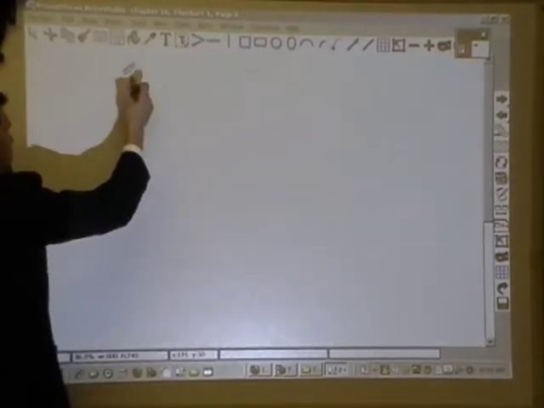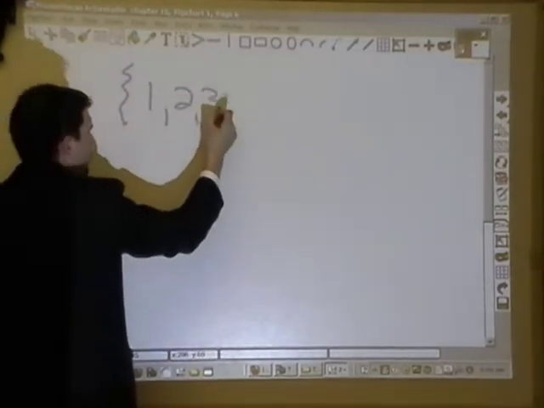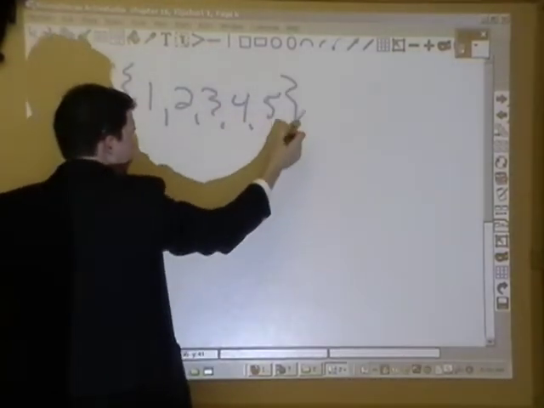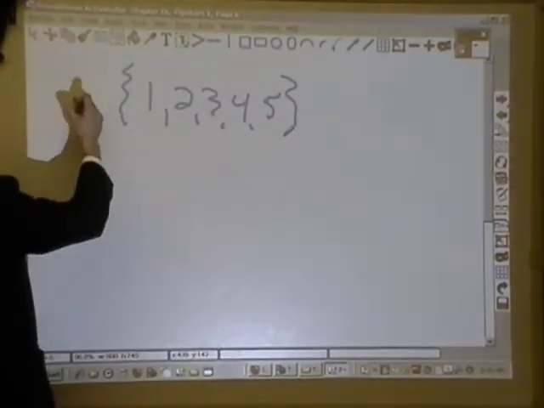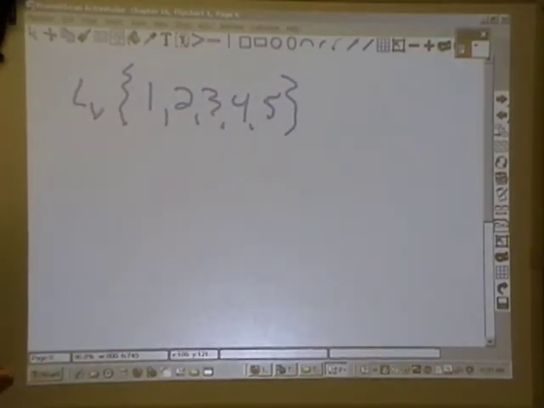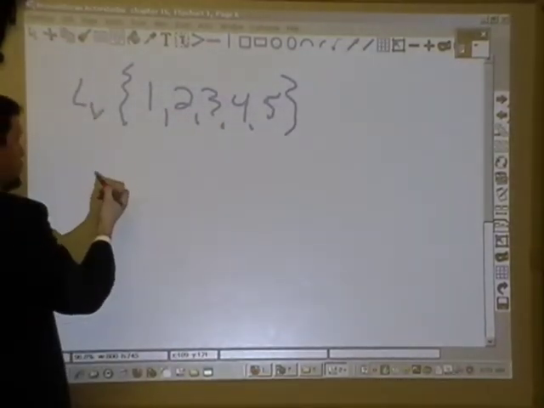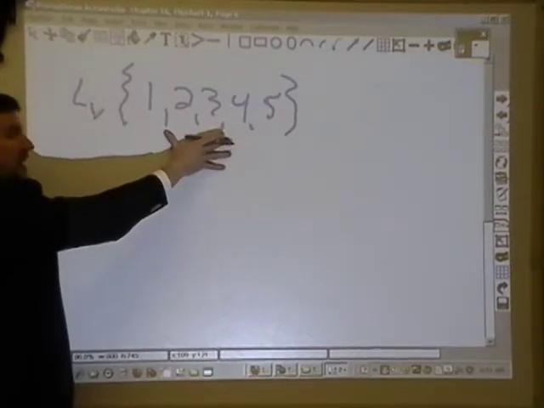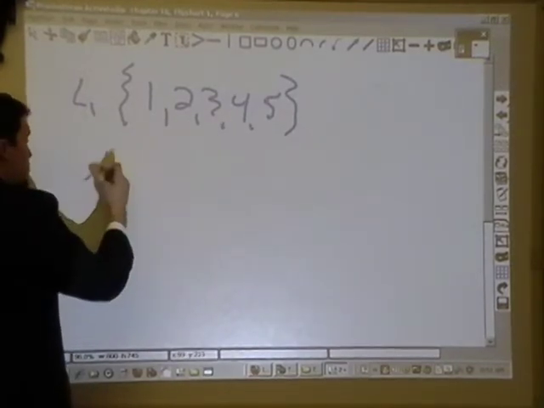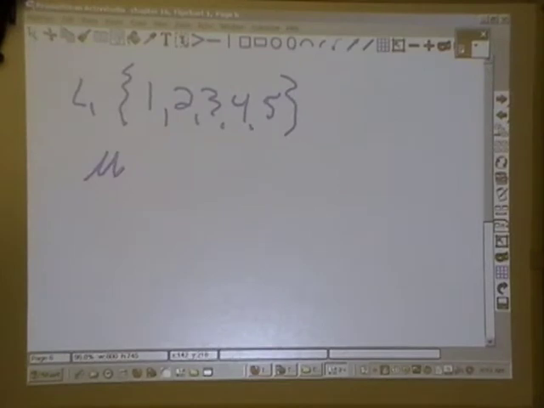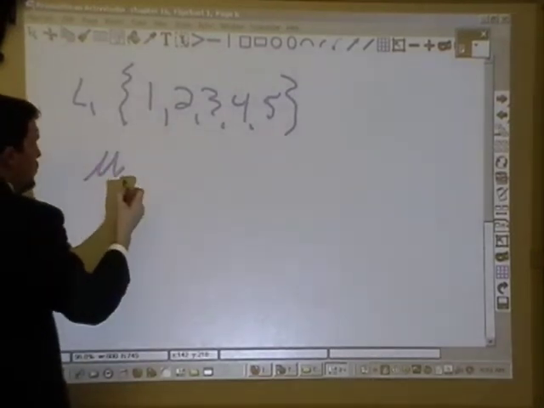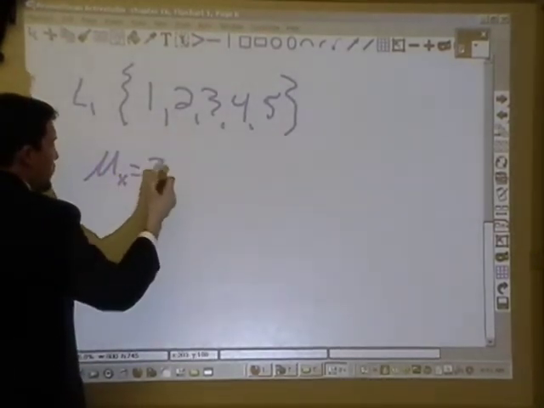Say I've got the distribution 1, 2, 3, 4, 5, and I'm going to call this distribution L1. All right, so here's what we're going to do. What's the mean of this distribution? I'm going to call this the entire population, so when I talk about the mean, I'm going to use the population symbol, mu. I'm going to say mu sub x is equal to 3.